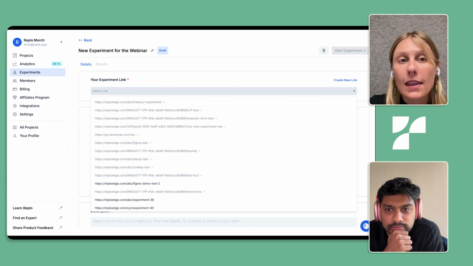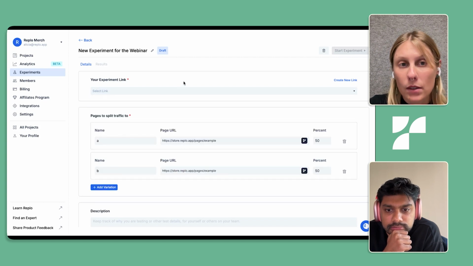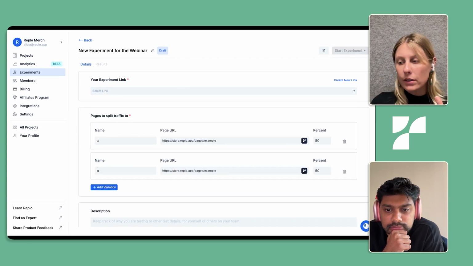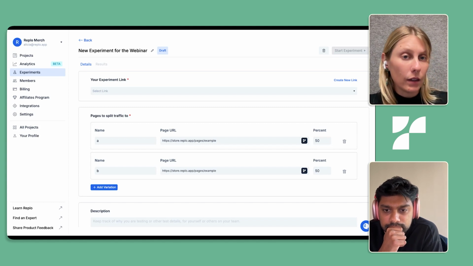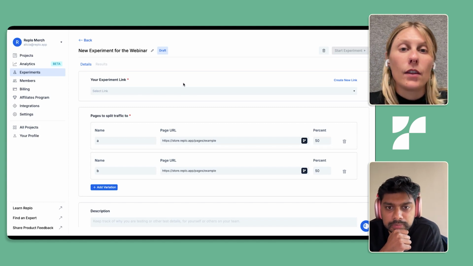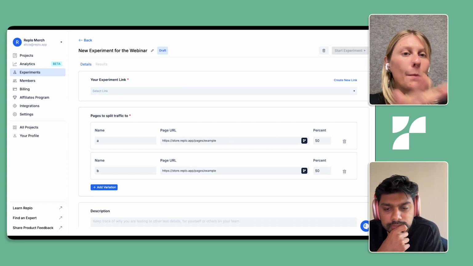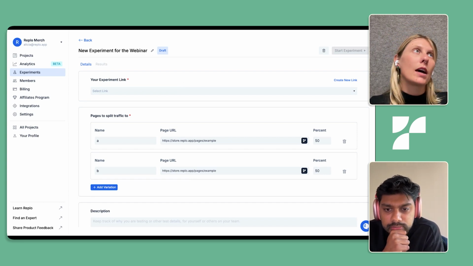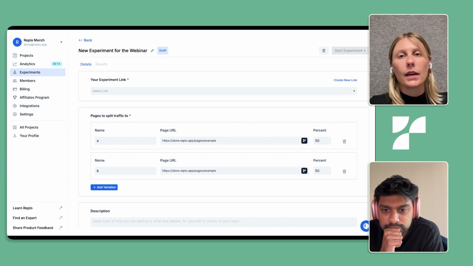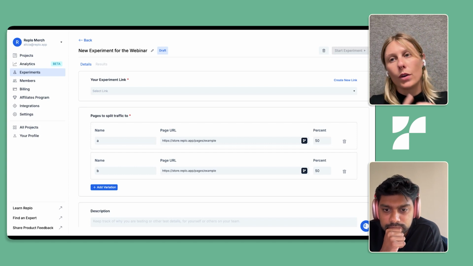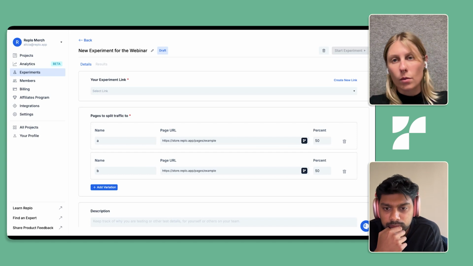One key thing about Replo experiments is that we have this concept where you can reuse a link if there's no experiment that is live that is using that link. So the big use case is I'm driving ad traffic to an experiment link. I do not want to update that link at all. Obviously, that's going to start all of your ad algorithms all over again.